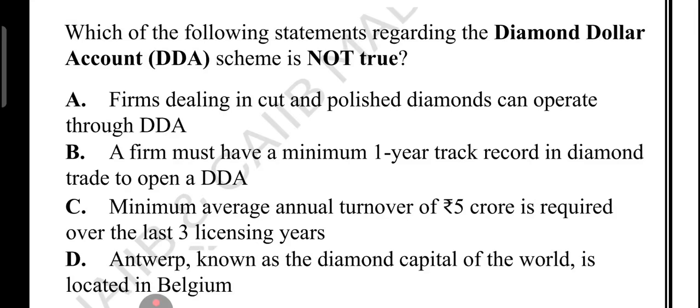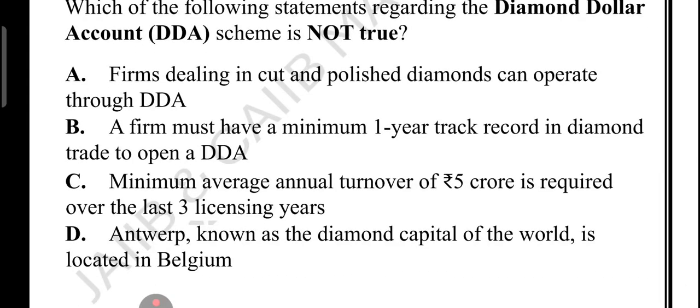Let's understand what DDA is. DDA stands for Diamond Dollar Account. It is a special type of account in foreign currency. It is mainly for firms that import or export diamond and diamond studded jewelry. It helps these businesses avoid currency conversion loss and make international trade easier. Let's check each option one by one.